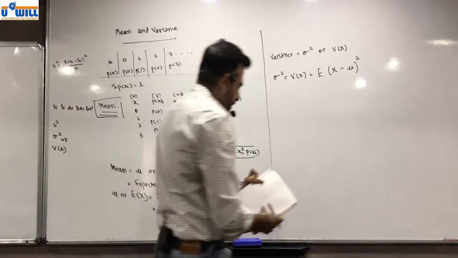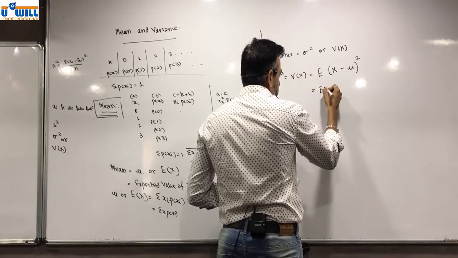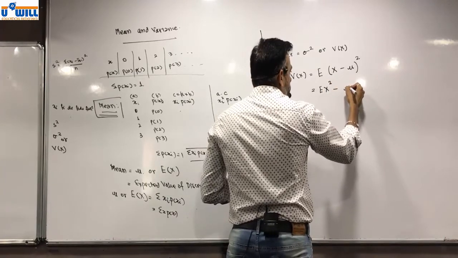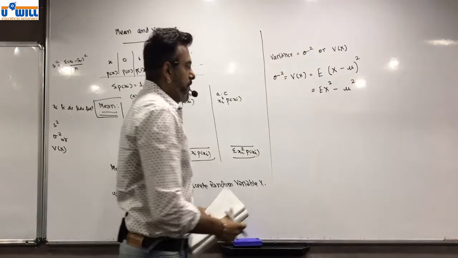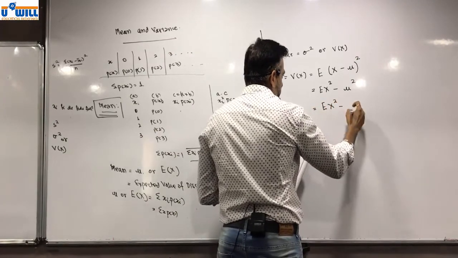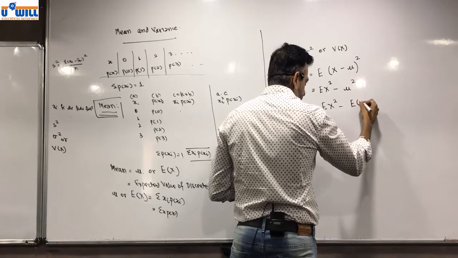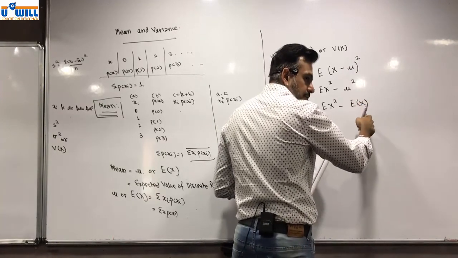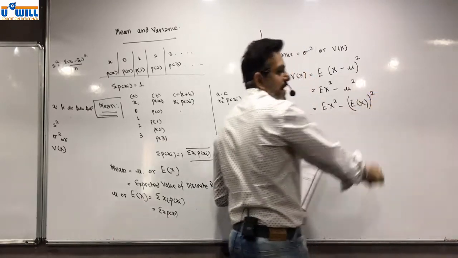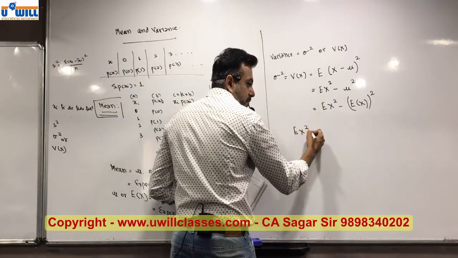Now, if I open the bracket, it will be E x square minus mu square, which is equal to E x square minus mu. Mu is what? E of x. E of x is also known as mu. Iska square. Let's write. What is E of x square?